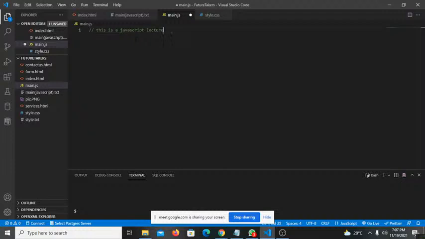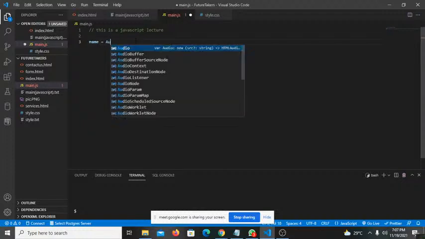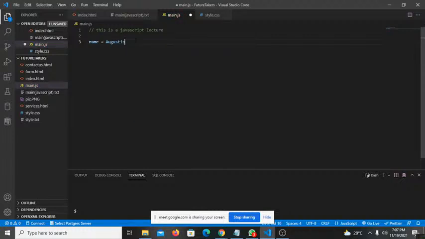So what this means is that this is not going to be run. But if you don't put the double forward slash, and you just say name is equal to Augustine, and that is my name, you're going to make sure that since it's a string, Augustine is inside quotes, and these quotes can be double quotes or single quotes. Any of them should be okay. So the interpreter is going to interpret line by line, and when it gets to this one, it's going to interpret it because this is not a comment.